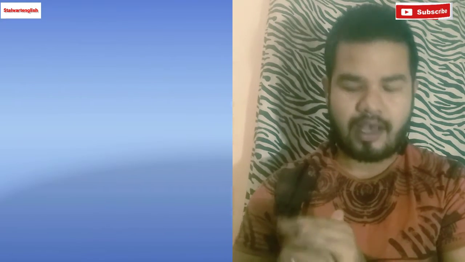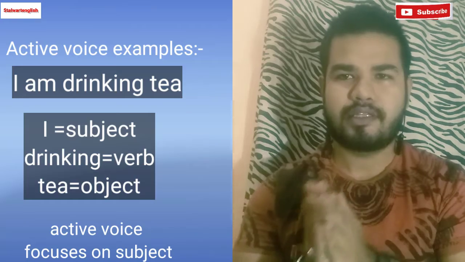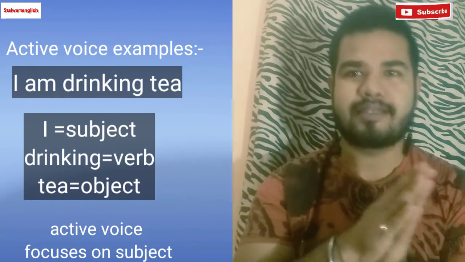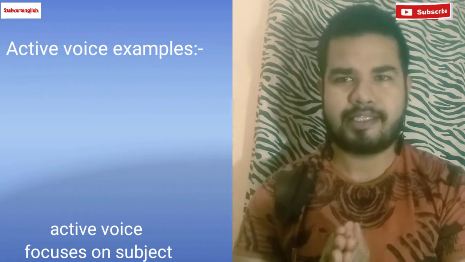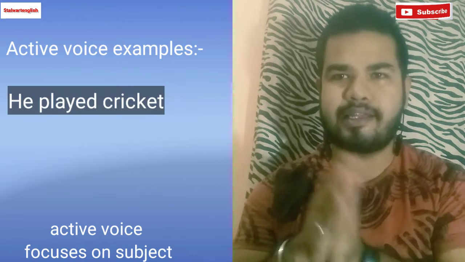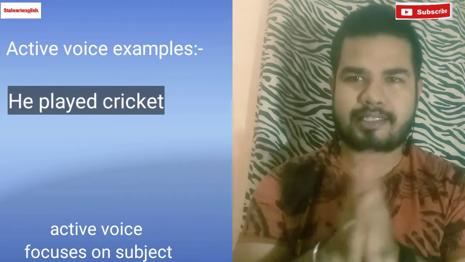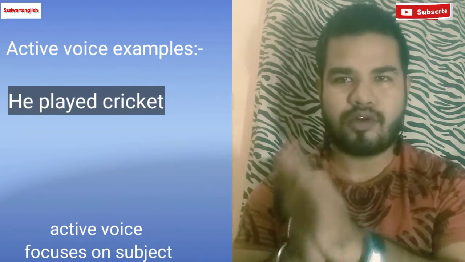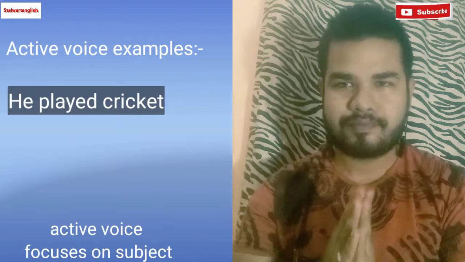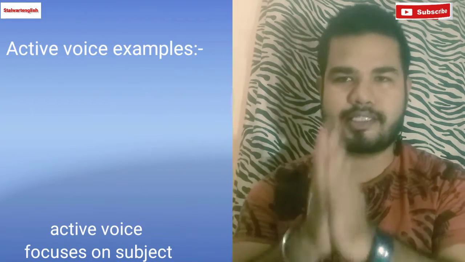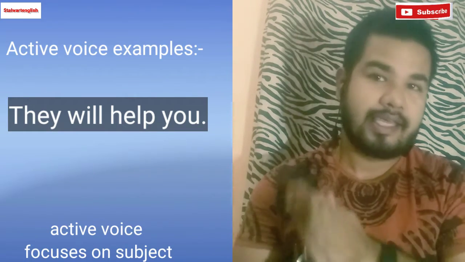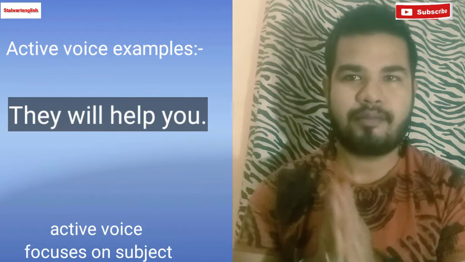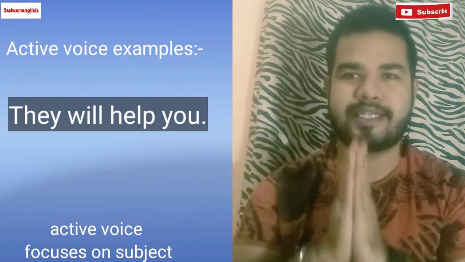All right. So let's take a few examples, like I am drinking tea. This is in active voice. Here I is the subject, drinking is the verb, and tea is the object. Let's take a second example. He played cricket. He is the subject, played is the verb, and cricket is the object. Let's take the third example in active voice. They will help you. They is the subject, help is the verb, you is the object.